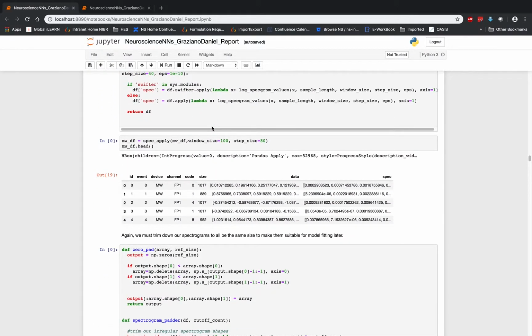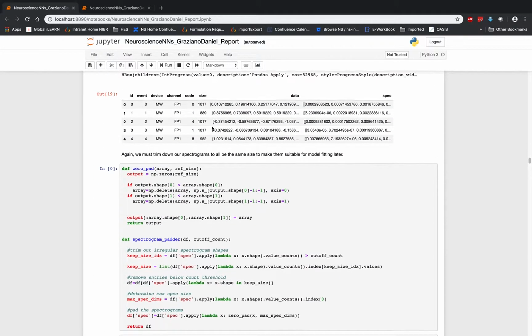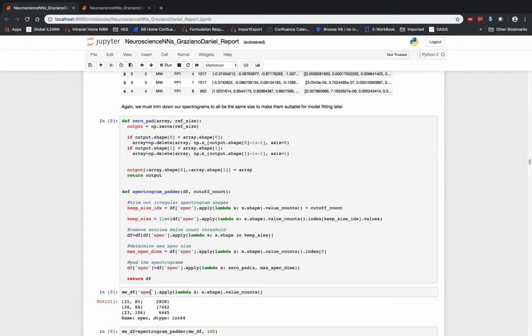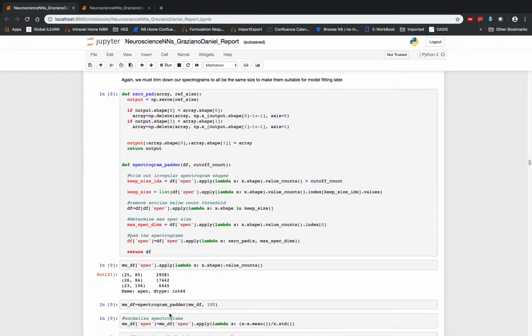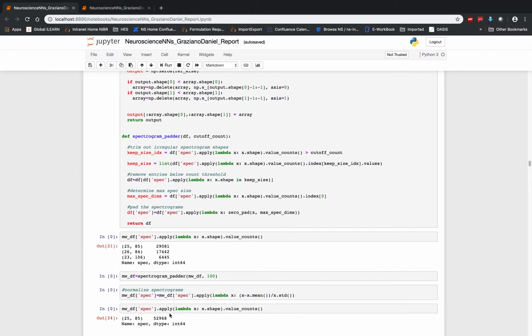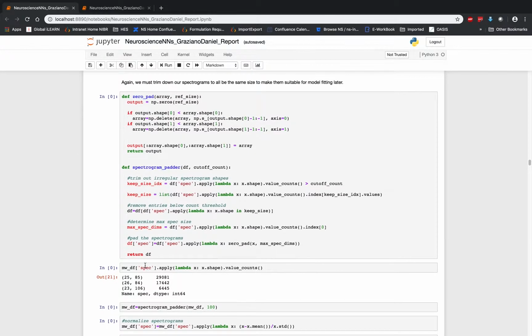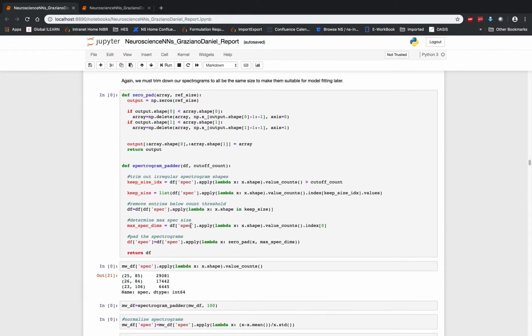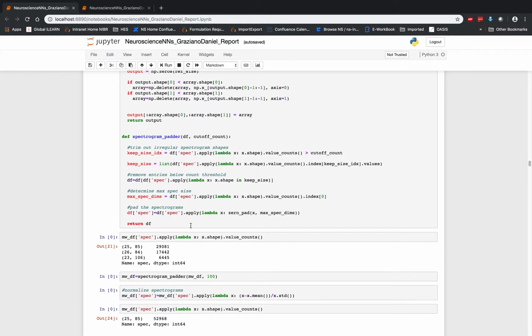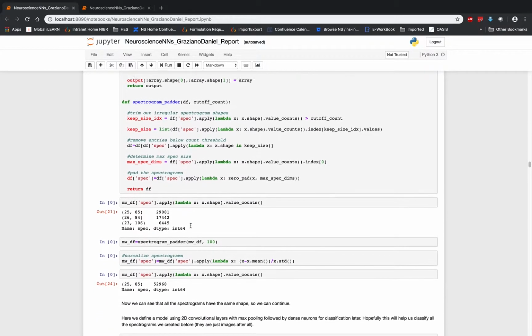So now we're almost ready to fit our model. We have another problem where, once again, the spectrograms are not all the exact same size. Even though we made the samples the same size, due to differences in sampling rate, remember all the samples are not sampled at the same rate, we end up with spectrograms of different sizes depending on the different sampling rates that are present in this large data set. So once again, we have to do a trimming normalization step here. And so we have this special function called spectrogram padder and zero pad. And this basically pads out the spectrograms to be all the same length so that we can perform our operations.